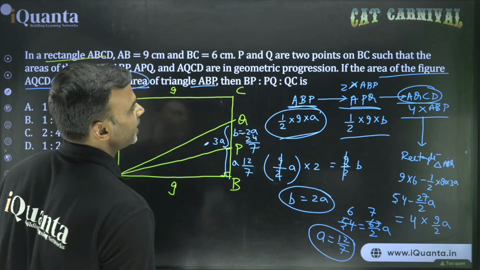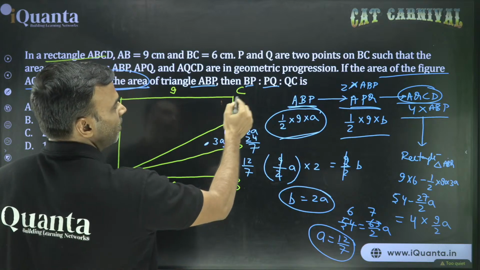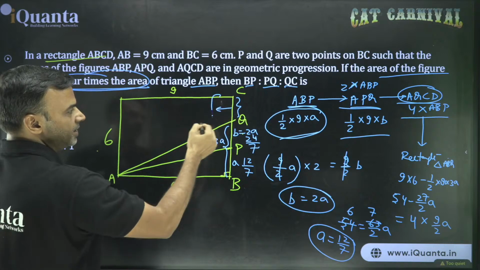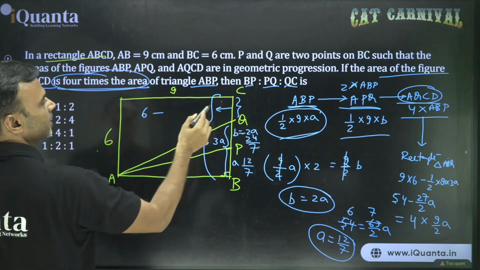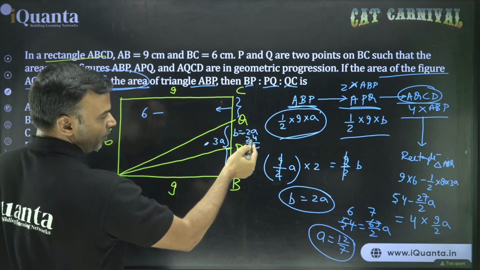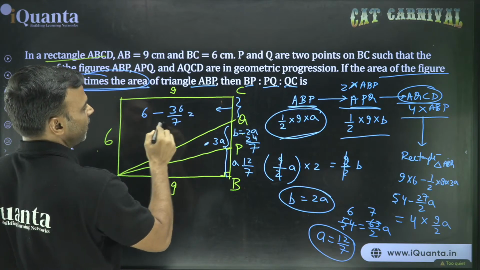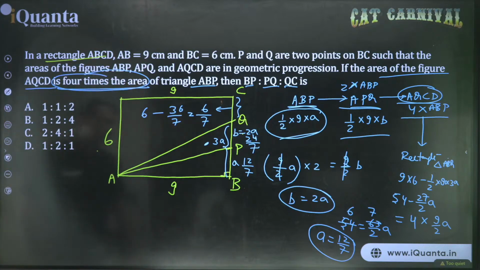ये दोनों हमको चाहिए. We need BP, we need PQ. So we have BP, PQ. What about CQ? CQ will be, this length will be total length 6 minus those two. What are these two? 24 by 7 and 12 by 7, that is 36 by 7. And that gives us 42 minus 36, 6 by 7. ठीक है ना?